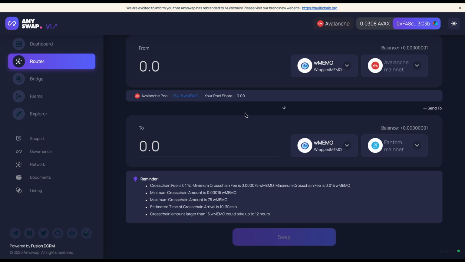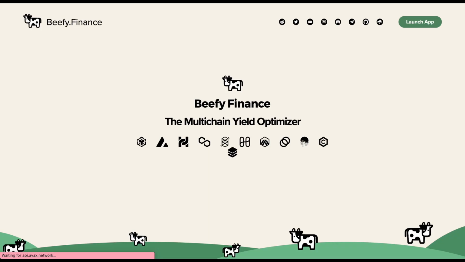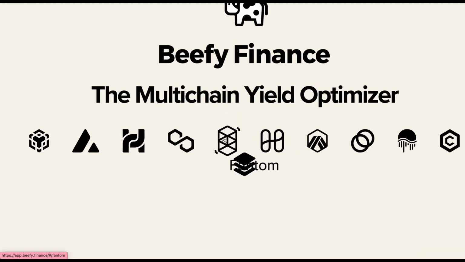Now you may be asking yourself, where can I stake my wrapped memo, right? Now you open up Finance, right? So Finance is a multi-chain yield optimizer where your yield is also compounded to get you better yield. Go over to the Phantom network. It has Binance Smart Chain, Avalanche, Polygon, and Phantom. It has all these smart chains where you can stake and earn rewards, right? So now go to Phantom.